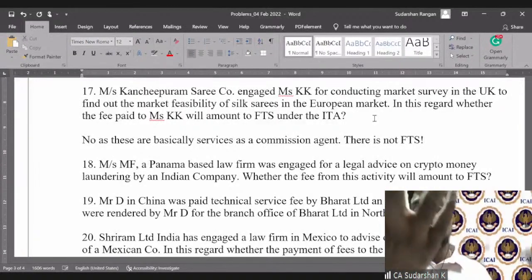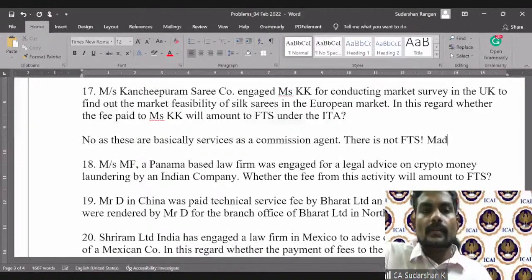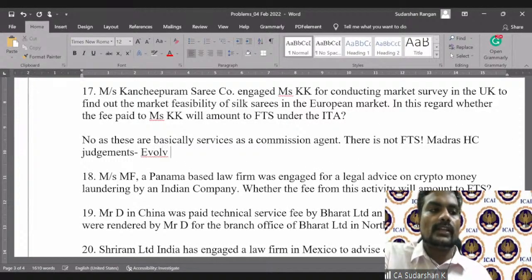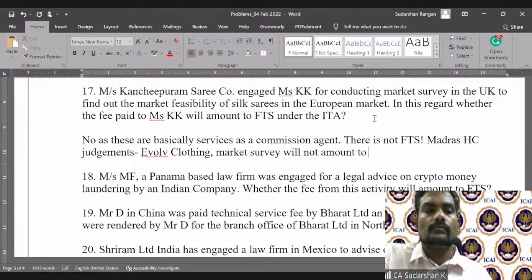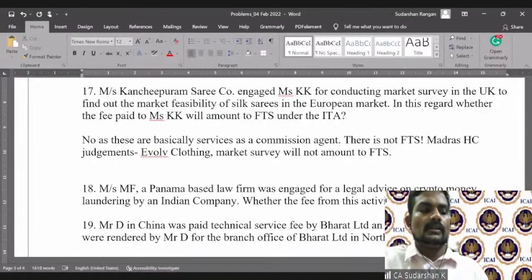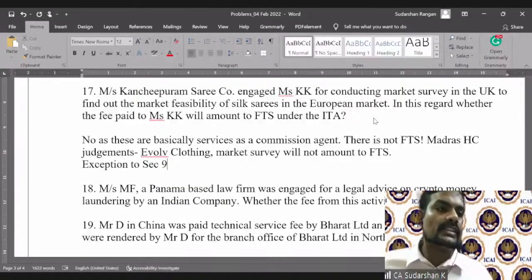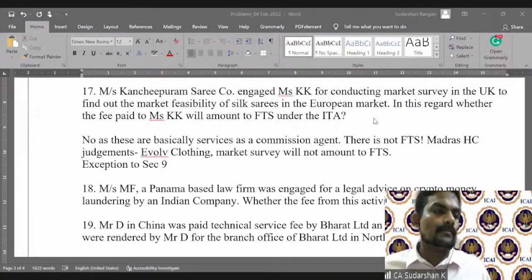But you can always argue, no, market survey, there is a consulting element, but we do have the Madras High Court judgment, Evolve Clothing, where they have said market survey will not amount to FTS. Now you can also go one step further. Will this come under exceptions to the section? Let's assume it is FTS for a moment. Let's go and see whether it will come under exceptions.